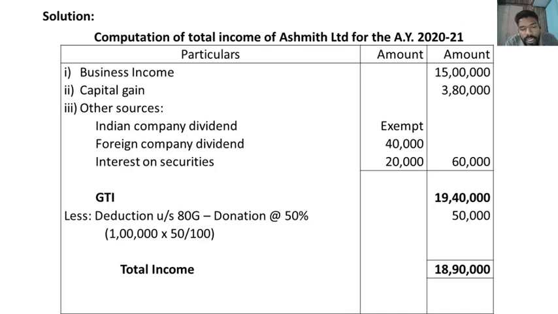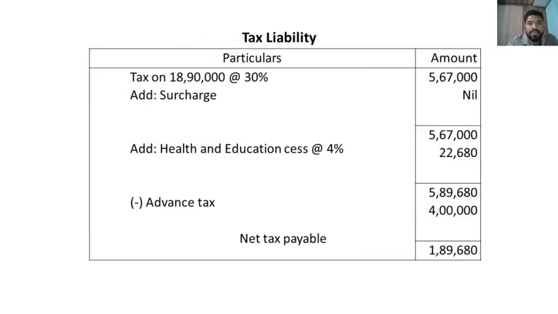Then from gross total income we have to deduct under section 80. In this problem, donation they have given, it comes under 80G, and the rate of qualifying amount is 50%. 1 lakh at 50% means 50,000, and the total income we get is 18 lakh 90,000.